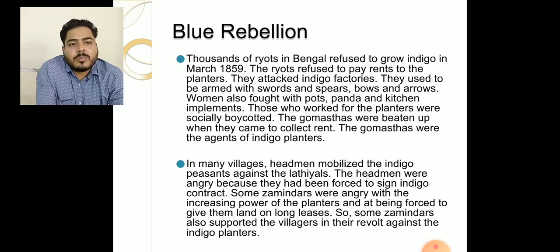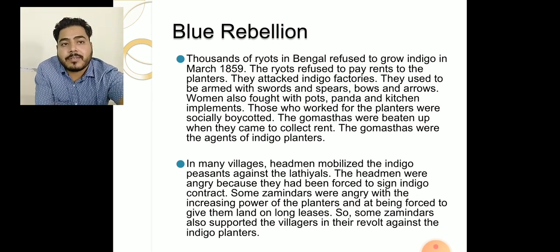Lathiyal means the person who controls law and order forcefully and collects taxes from the farmers. The headmen were angry because they had been forced to sign the indigo contract, which was called Satta. Some zamindars were angry with the increasing power of the planters because they had their own lathiyals and at being forced to give them land on long leases. So, some zamindars also supported the villagers in their revolt against the indigo planters.